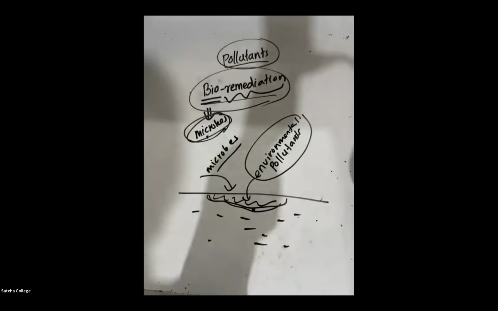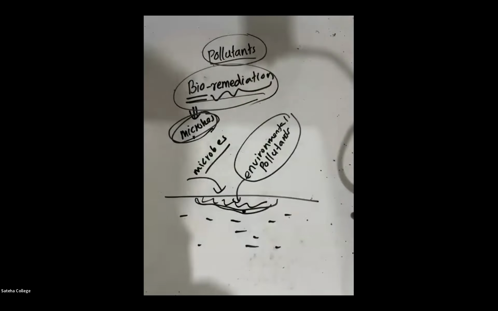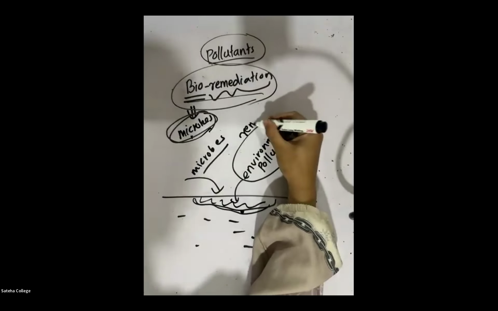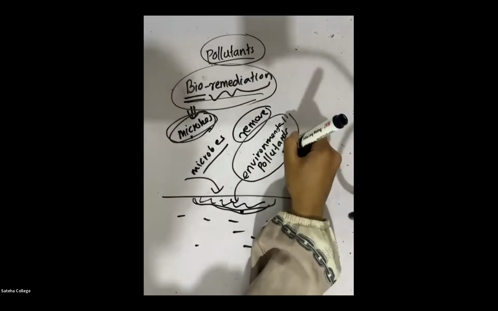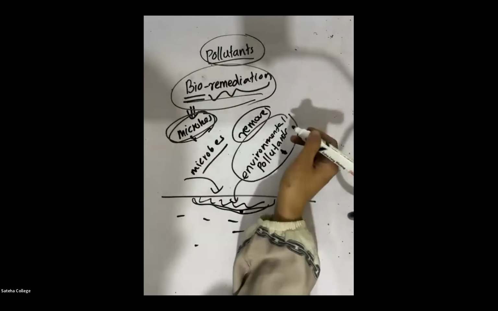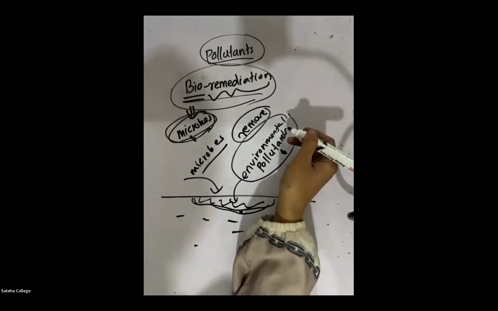Again, what is meant by bioremediation? A technology that is used to remove environmental pollutants by using microorganisms.